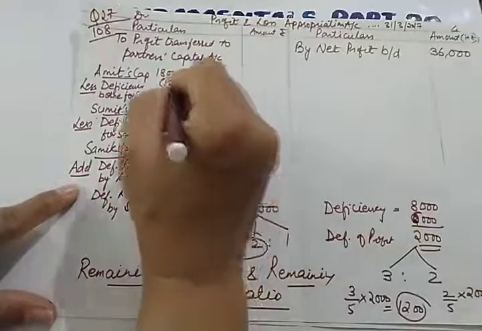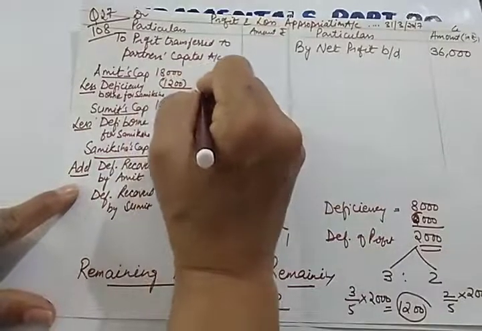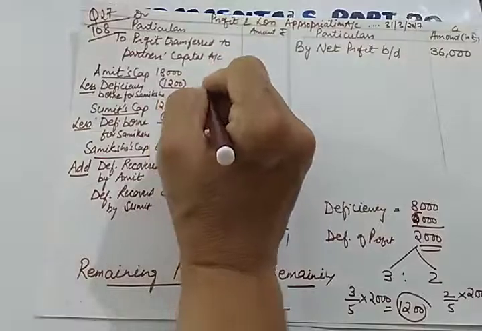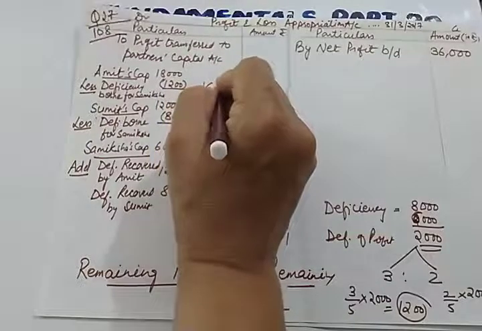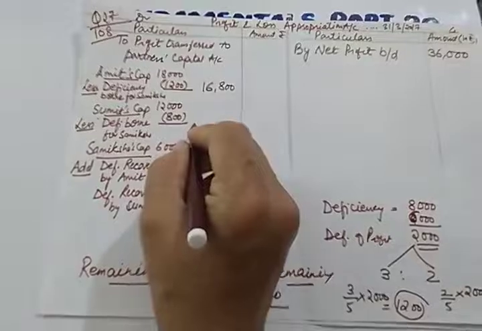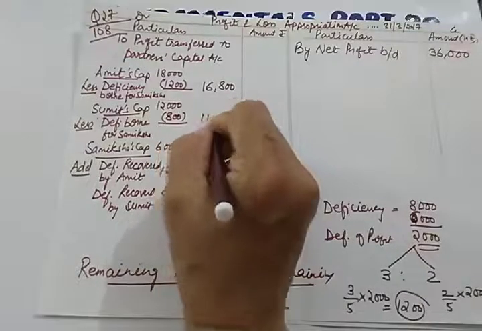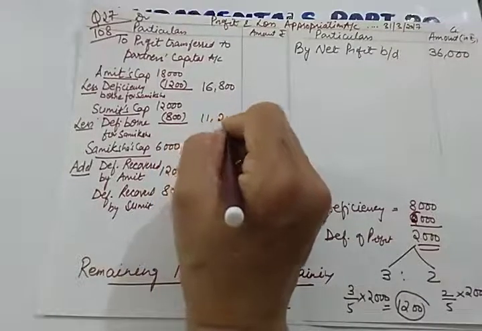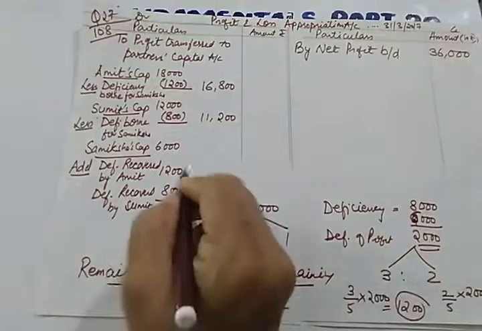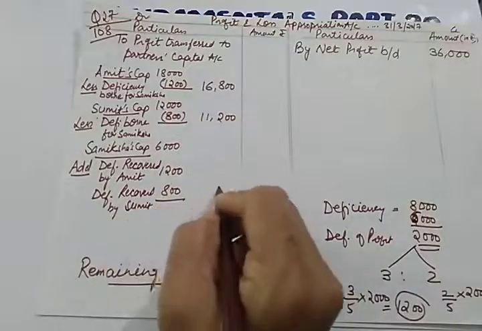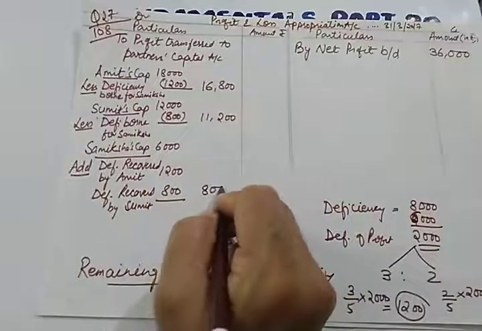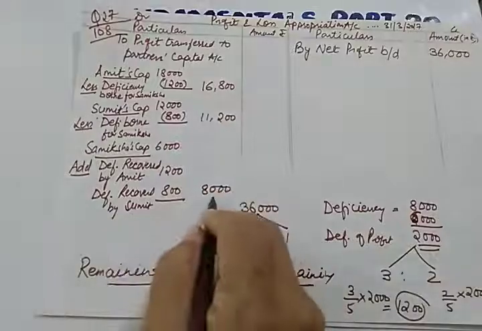So let us write here: 18,000 minus 1,200 will be 16,800, and this will be 11,200. When we add these two amounts in this, she will be able to get a total profit of 8,000.